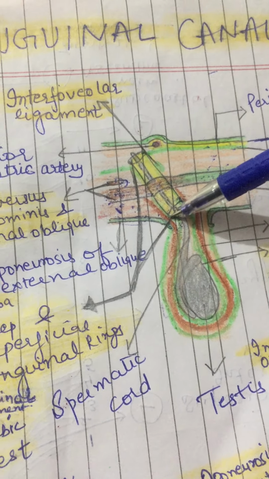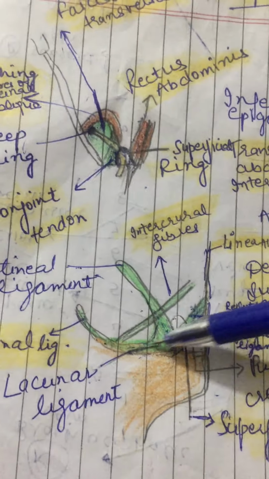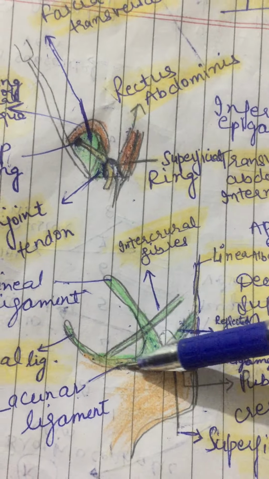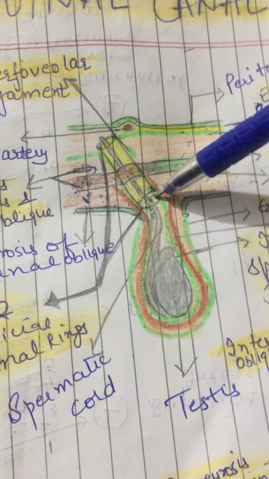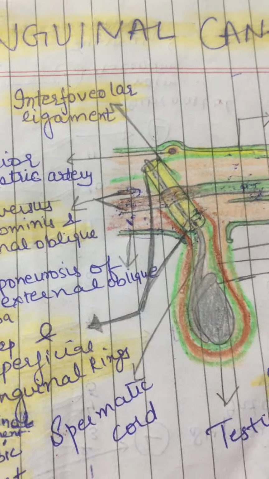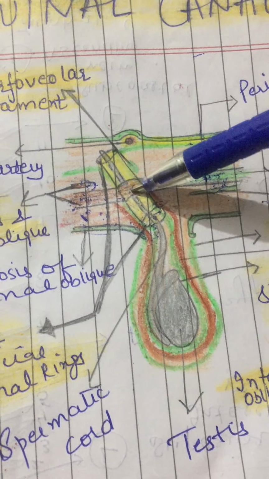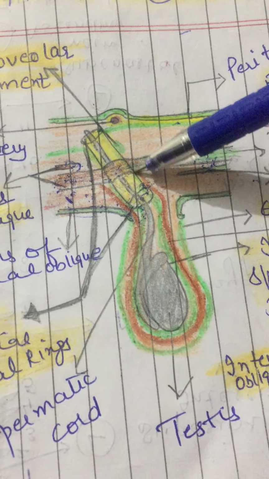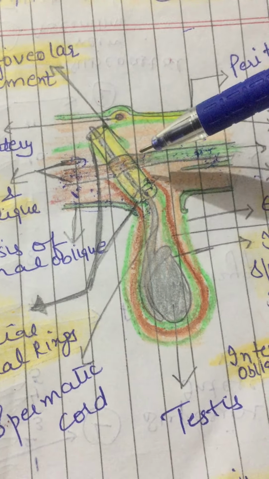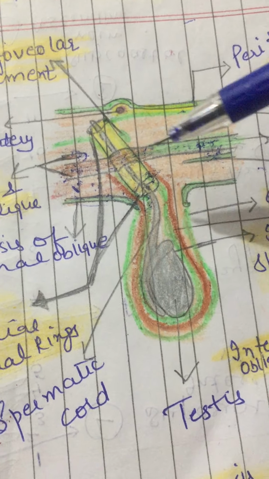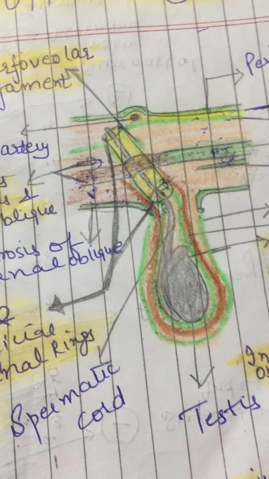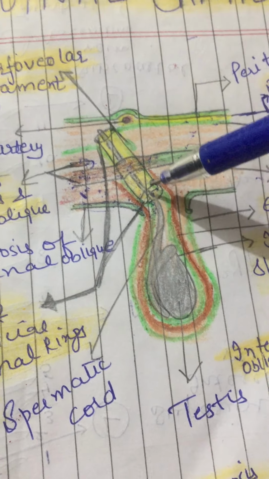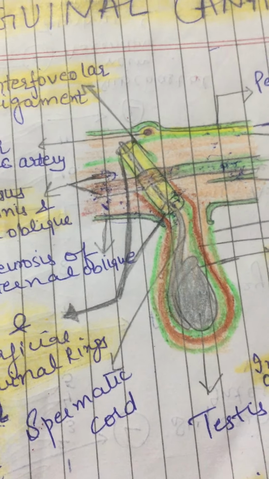And at the medial end we have which ligament? Yes, lacunar ligament. I have already told you, this is lacunar ligament. This forms a floor along with, in the medial part, the lacunar ligament, right? Now, what are the structures passing through this? I have already told you. A structure is the spermatic cord in males and round ligament of uterus in case of females, right? And the ilioinguinal nerve also enters through the canal in the interval between external and internal oblique muscles and passes through the superficial ring, right?